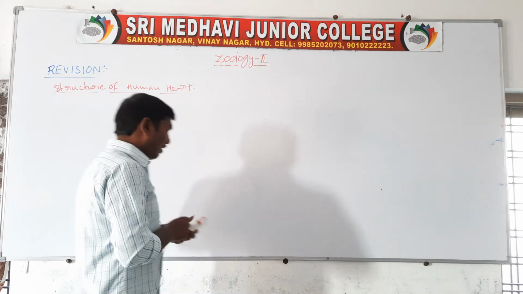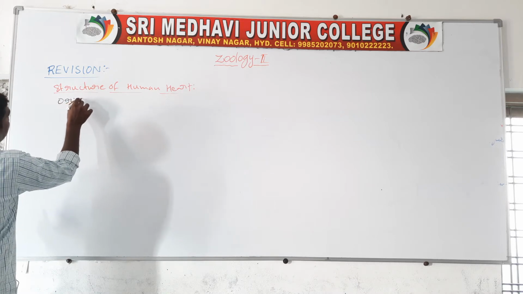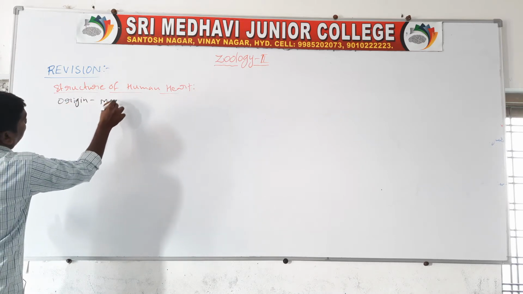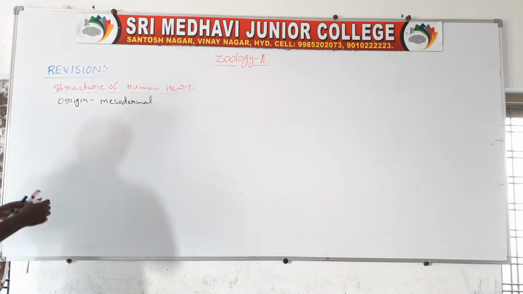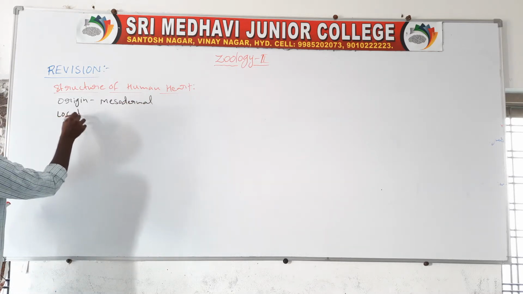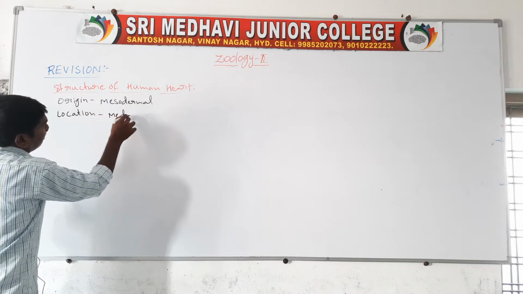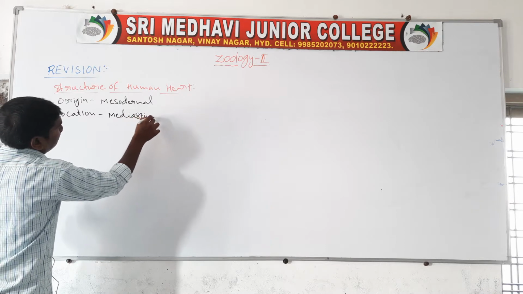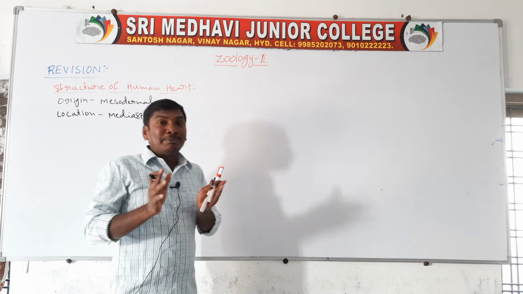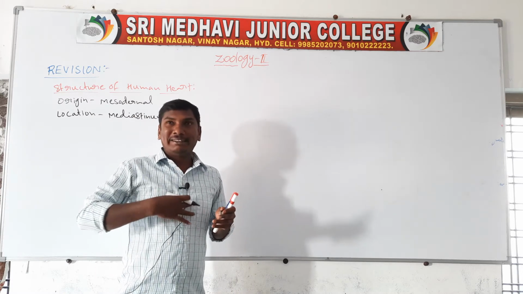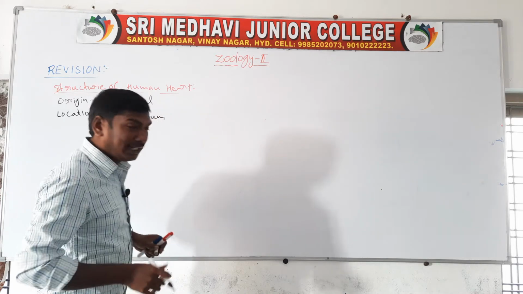First one, heart origin. They are mesodermal in origin. Next one, location. They are located in the mediastinum, present between the two lungs, slightly turned to the left side.